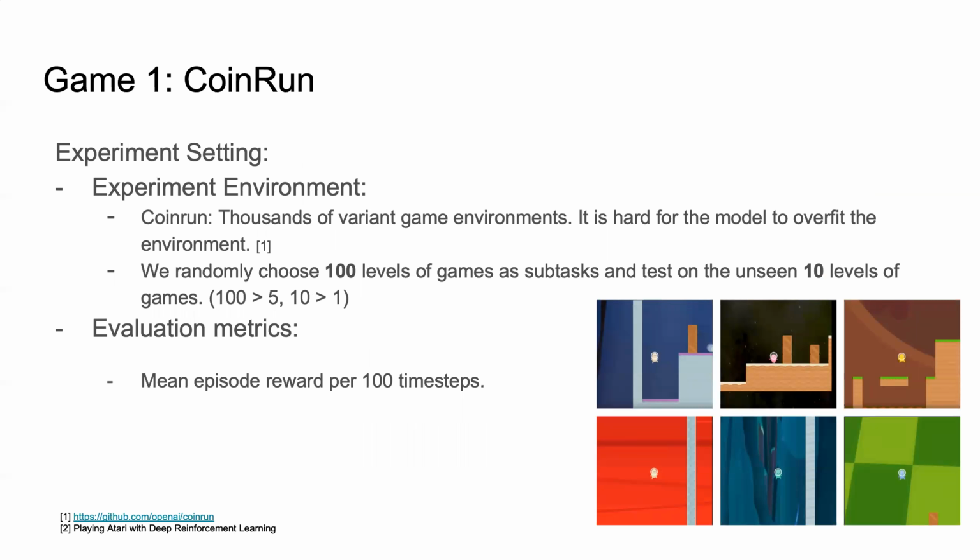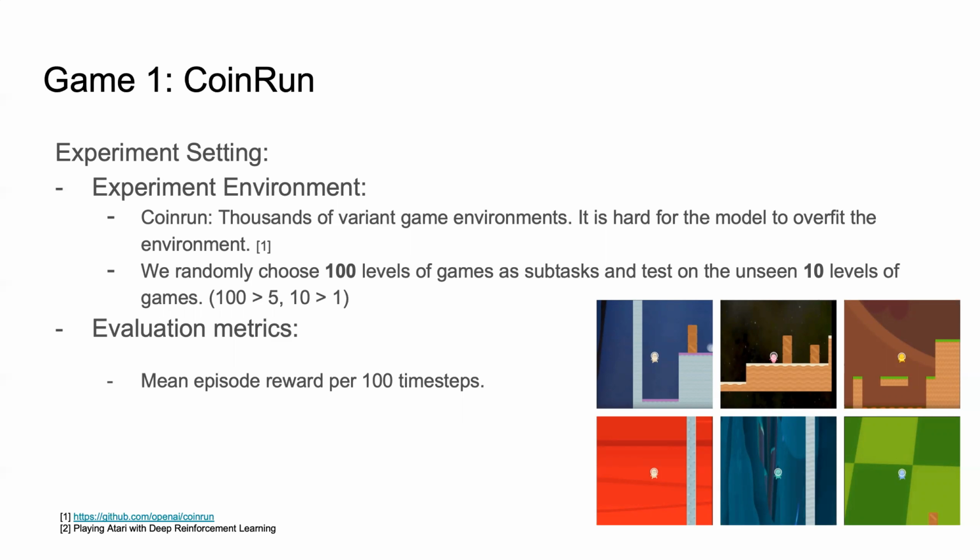In our first experiment, we utilize CoinRun. This game contains thousands of variant game environments, and it is harder for the model to overfit the environment. Here, we randomly choose 100 levels of games as subtasks and test the model on the unseen 10 levels of games.